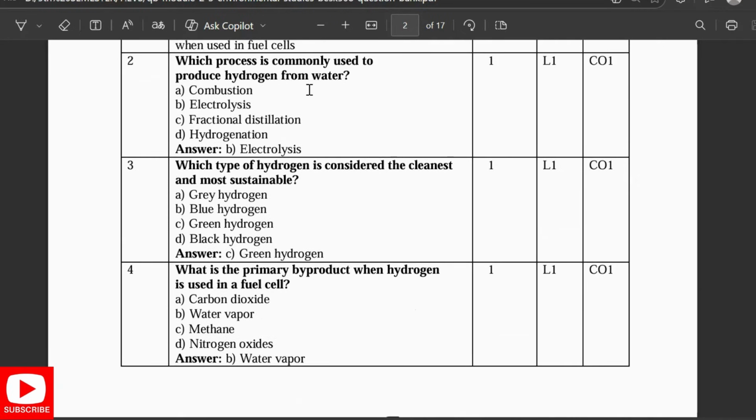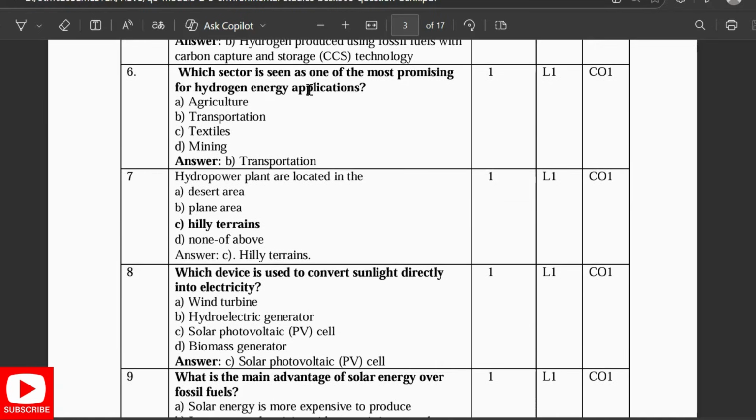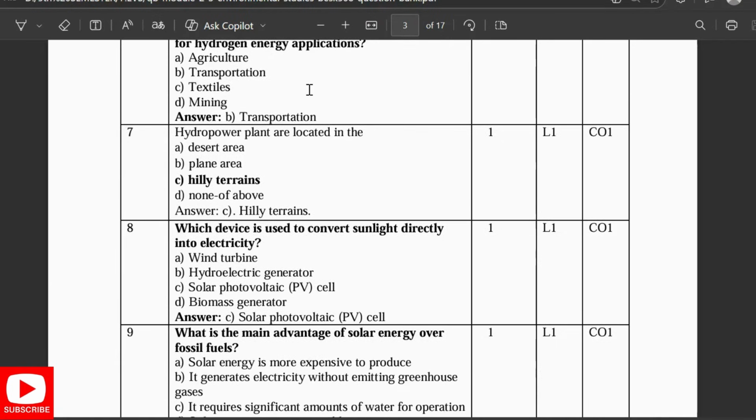It is water vapor. Blue hydrogen is hydrogen produced from fossil fuels with carbon capture and storage technology. Which sector is seen as one of the most promising for hydrogen energy application? Transportation. Hydrogen power plants are located in highly elevated terrains. Which device is used to convert sunlight directly into electricity? Solar photovoltaic cells.